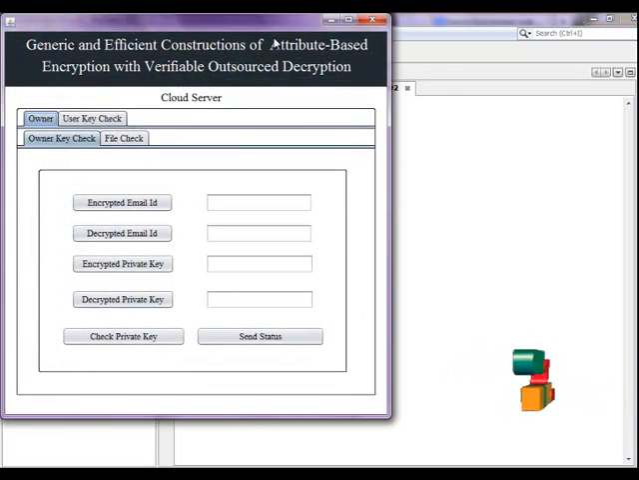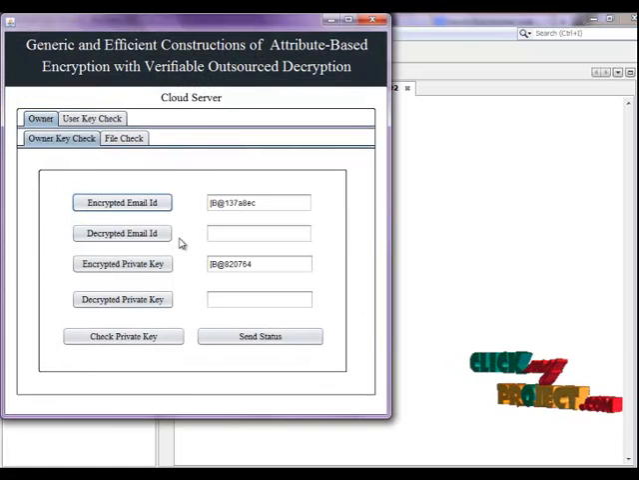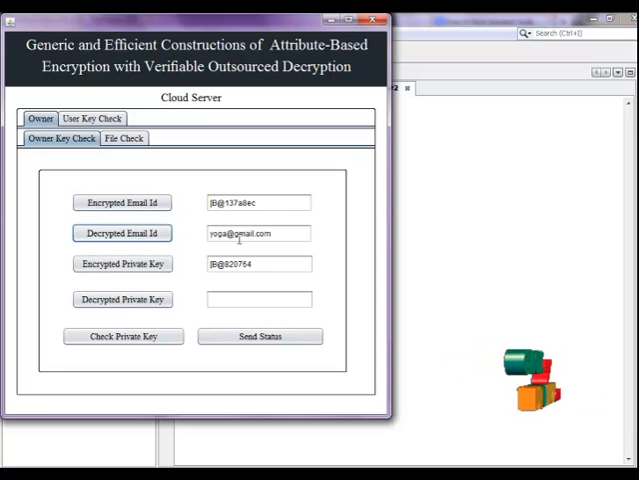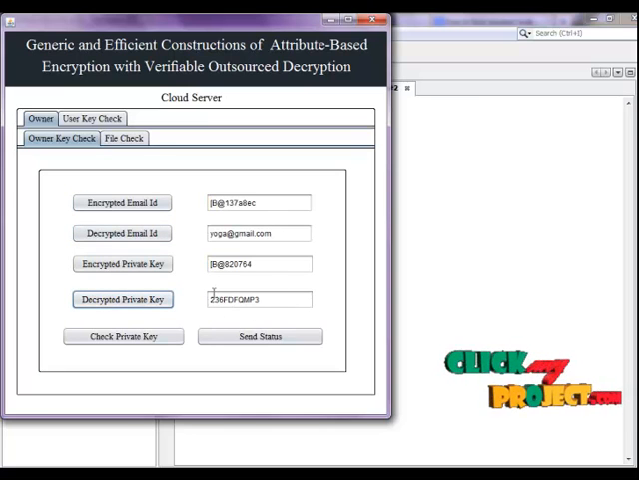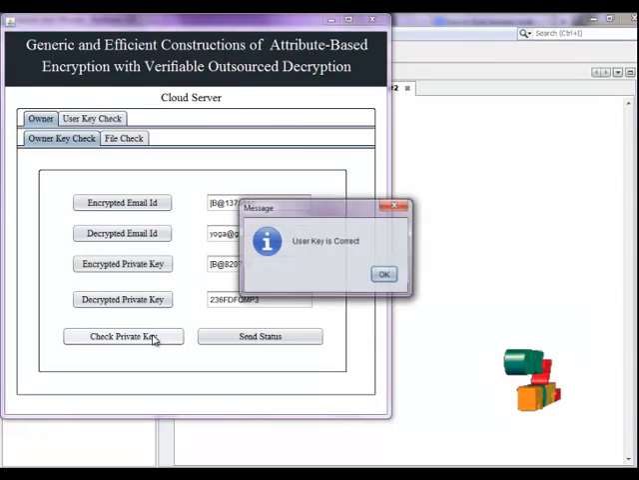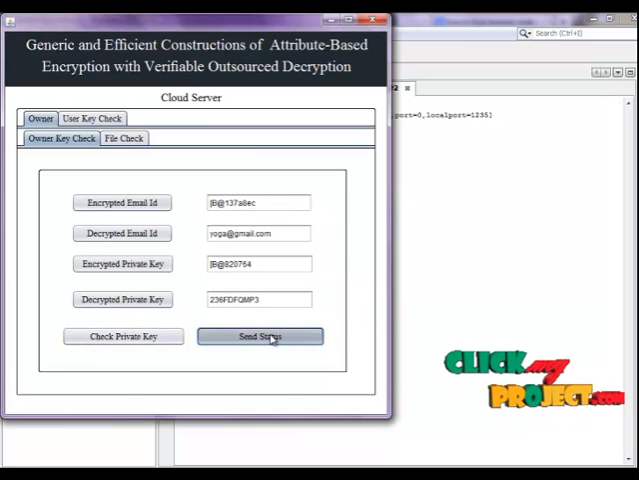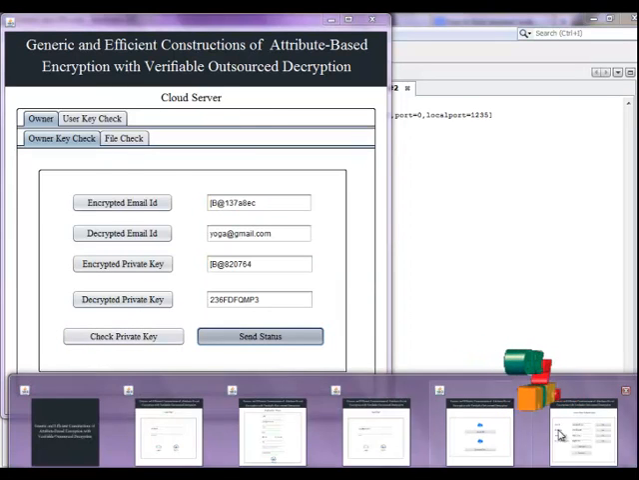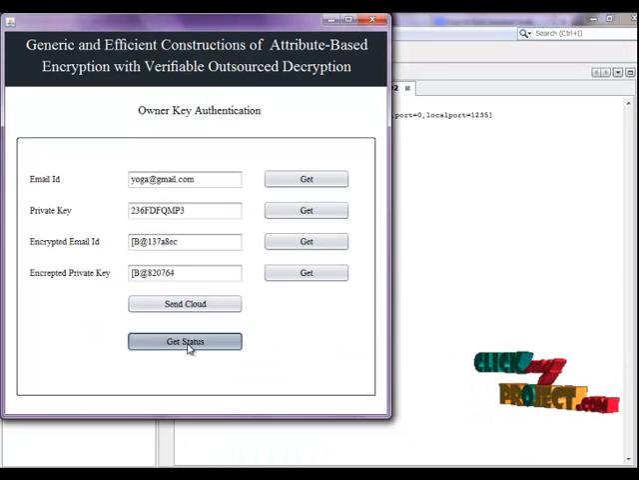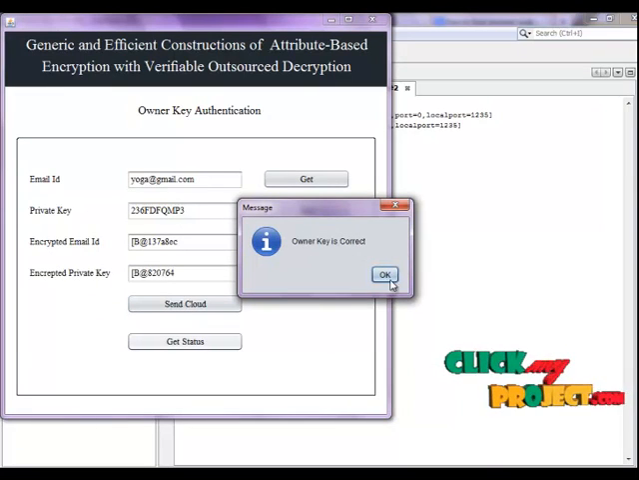So this is the server frame, with the encrypted email and private key. Now we view the decryption: the email name, and then this is the attribute-based process, attribute key and private key. Now it checks the private key. If the user key is correct, it gets the status and goes to the next frame. If the user key is wrong, it revises this frame.